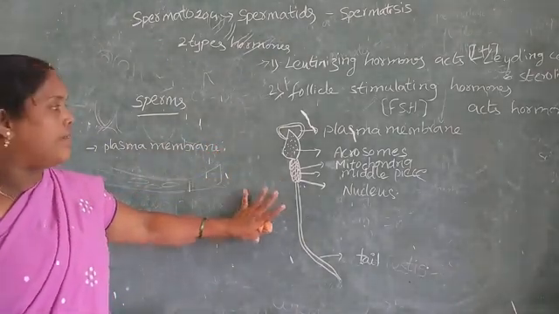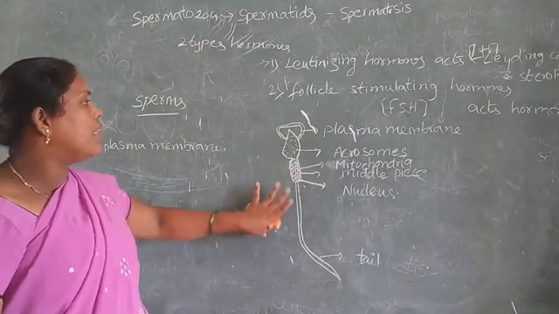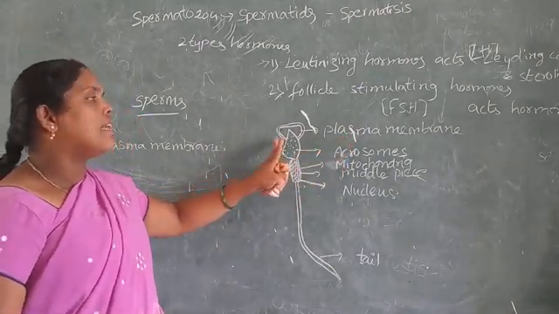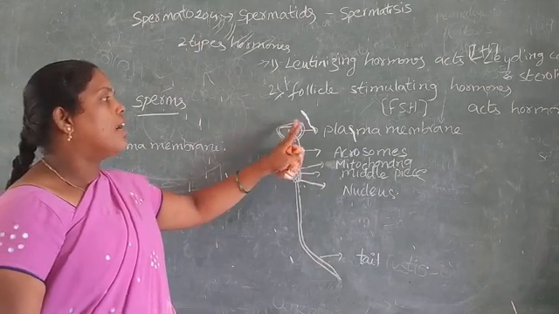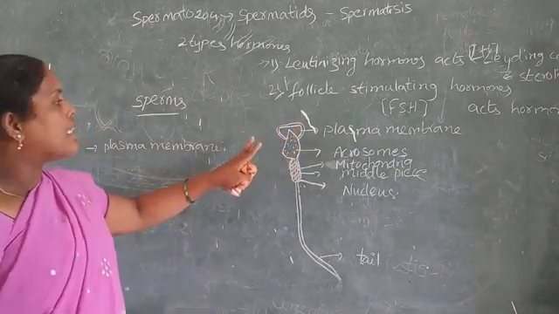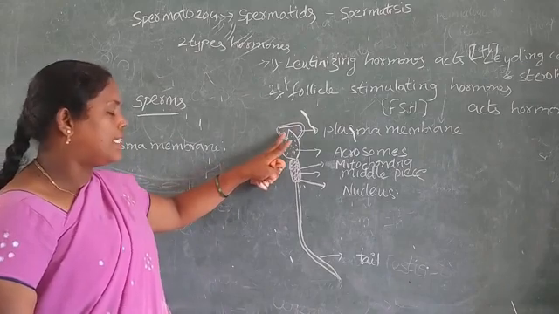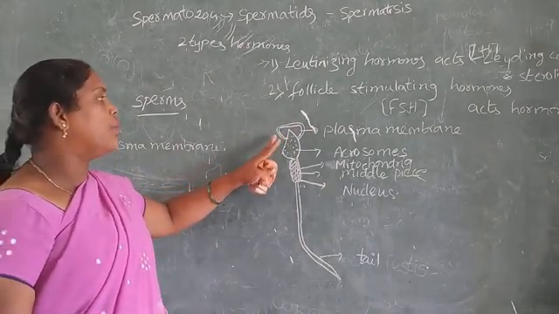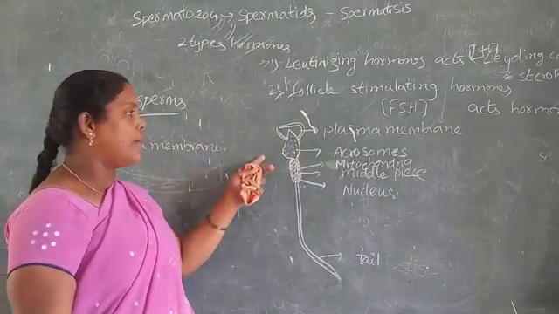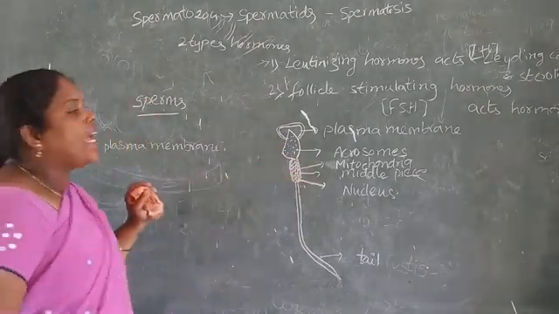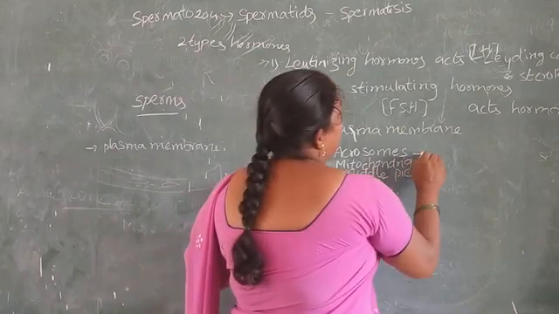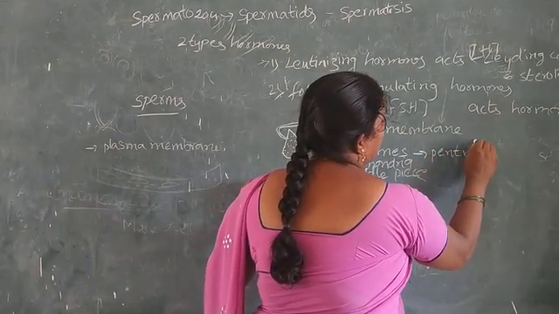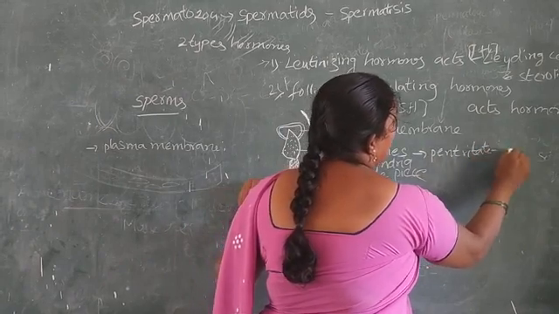The cup-like structure, the acrosome, helps the sperm penetrate another cell, the ovum.